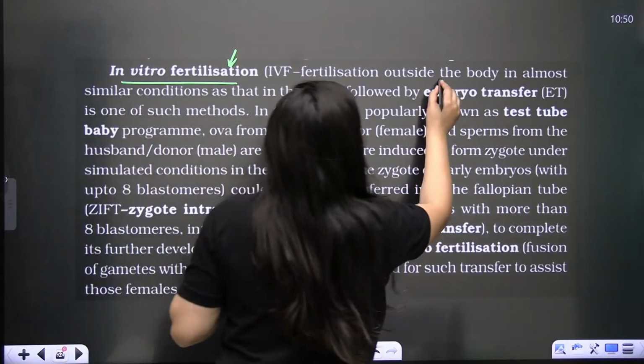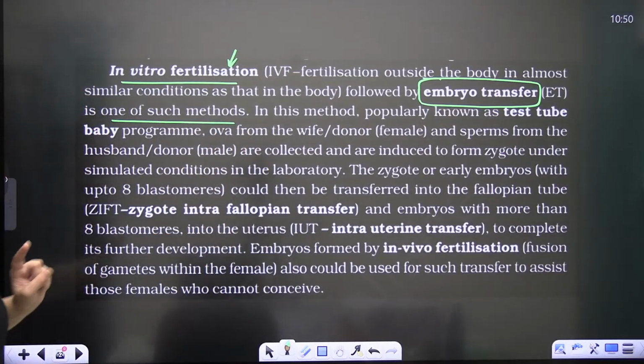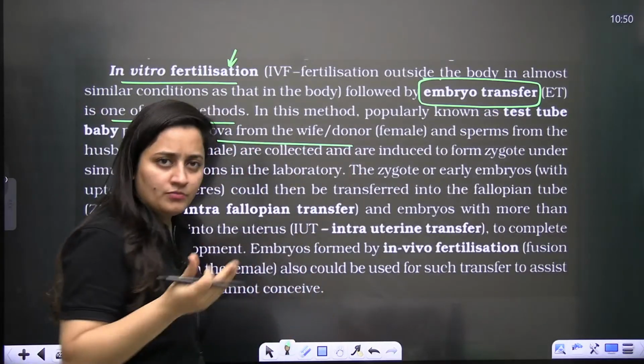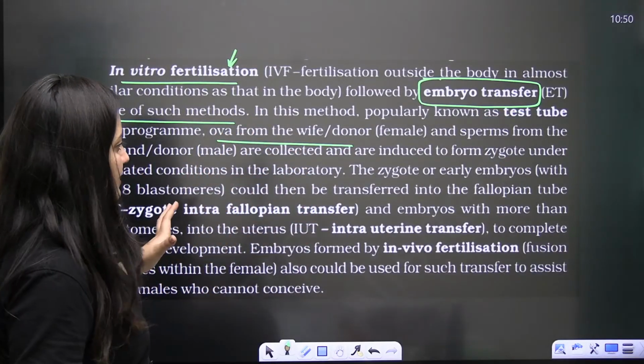And after it, what will happen, bache? Embryo transfer. Okay, embryo transfer. So it is a test tube baby program, right? What we used to call it, test tube baby program, right? So the gametes can be taken from the wife or from the donor, right? Sperm can be taken from the husband or from the donor. It depends.